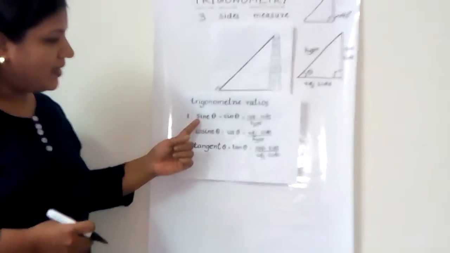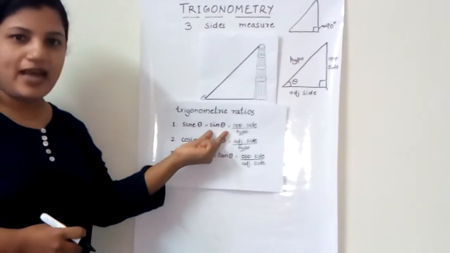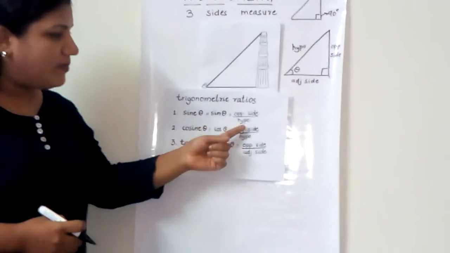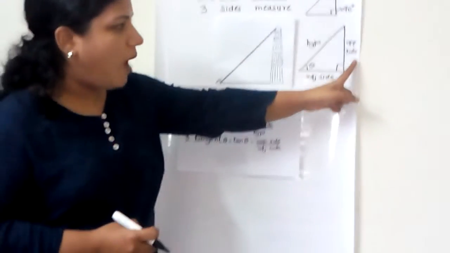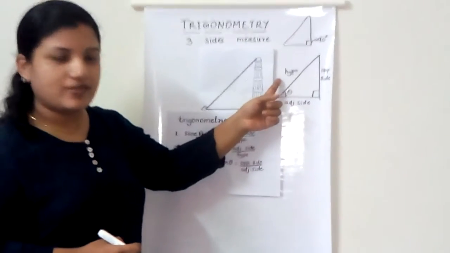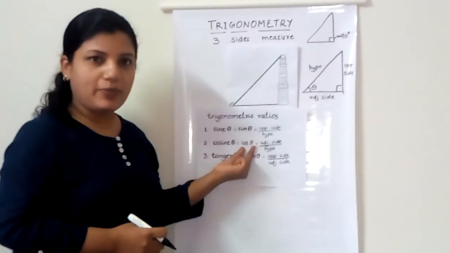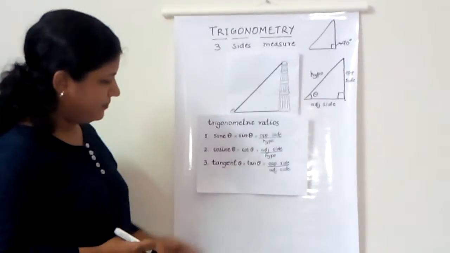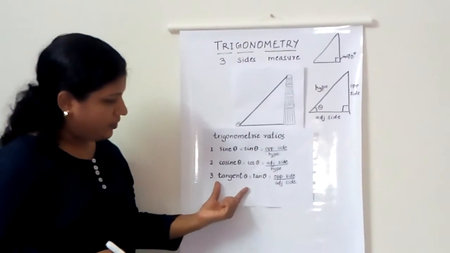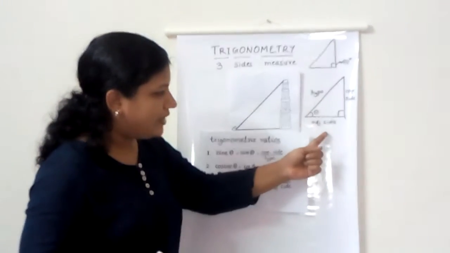Sine theta, which is also called sin in the abbreviated form, is the opposite side by the hypotenuse. So this is your angle theta. I'm talking about the opposite side by the hypotenuse. Cosine, also called cos in abbreviated form, is the adjacent side by hypotenuse. And tangent theta, which is also called tan theta, is the opposite side by the adjacent side.